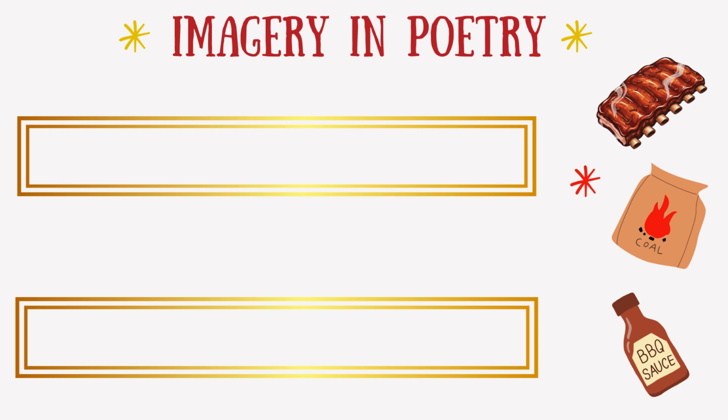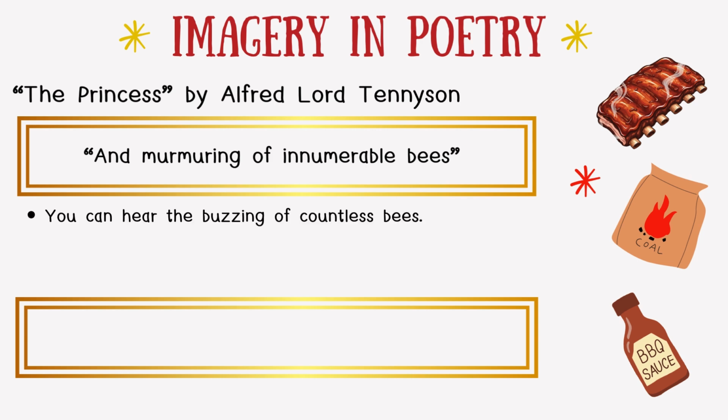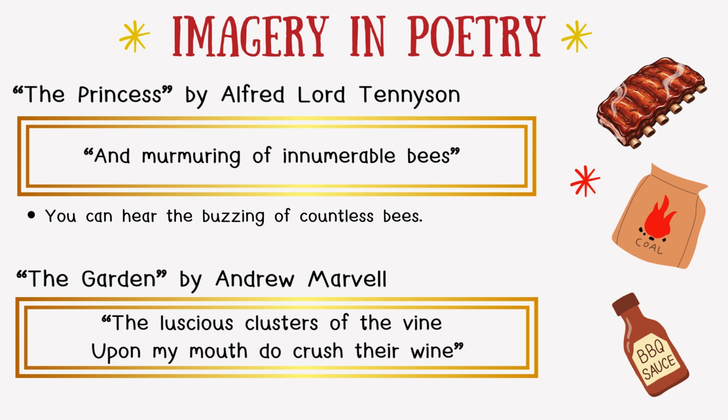Now, let's look deeper into imagery in other lines of poetry. In The Princess by Alfred Lord Tennyson, the speaker says, "And murmuring of innumerable bees." You can hear the buzzing of countless bees in your head as you read. In The Garden by Andrew Marvell, the speaker says, "The luscious clusters of the vine upon my mouth do crush their wine." Here, you can taste the grapes bursting with juice.